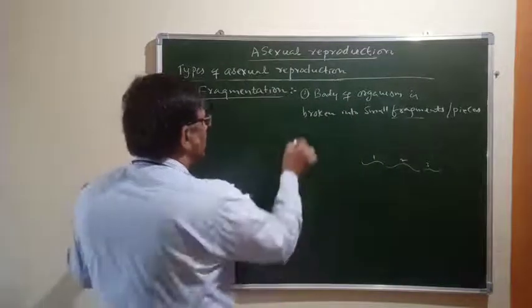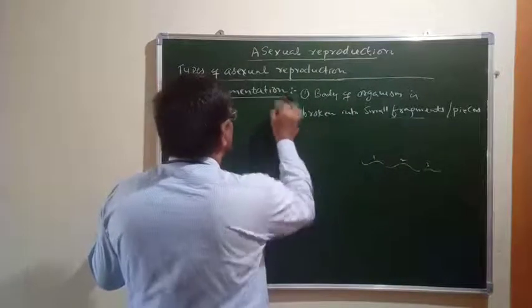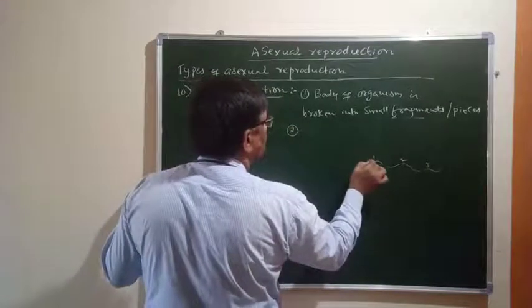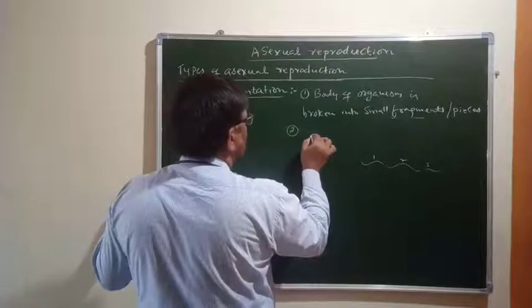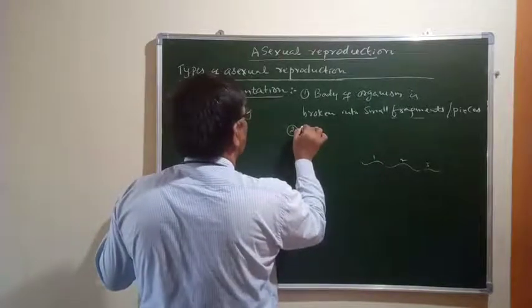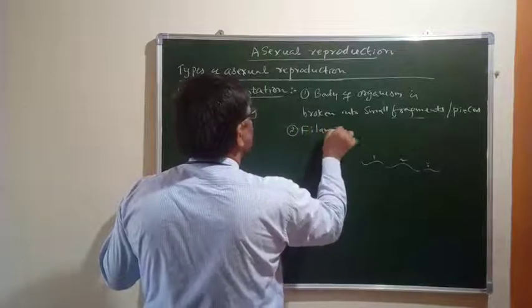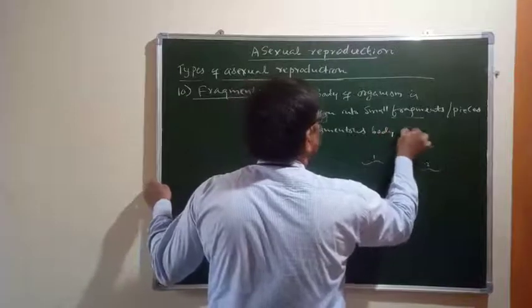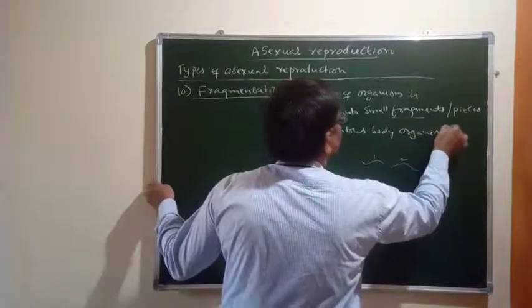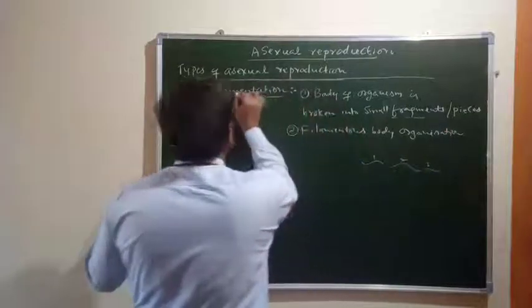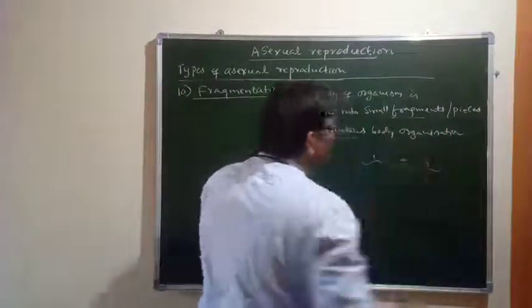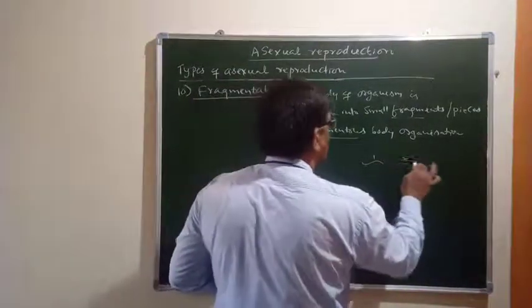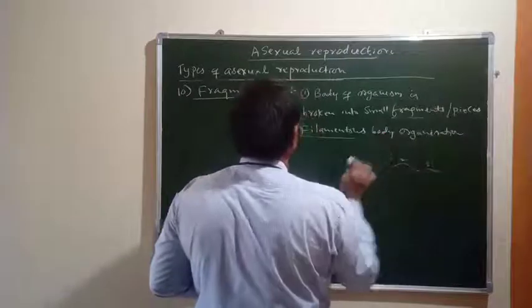Okay, so like this. And for this method of reproduction to take place, the body of the organism must be filamentous. The organism should have a filamentous body organization. So fragmentation occurs in an organism where a filamentous, thread-like body structure is present, so that the body can be divided into a number of fragments.